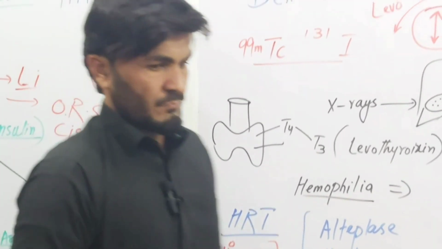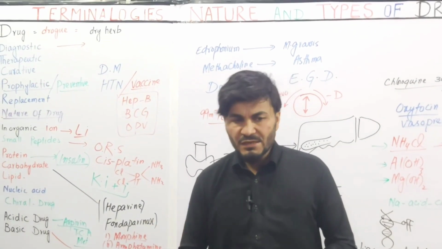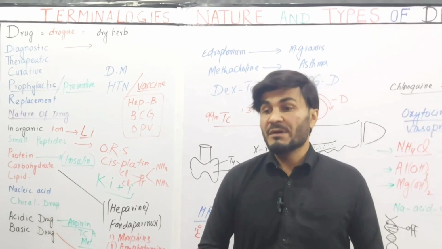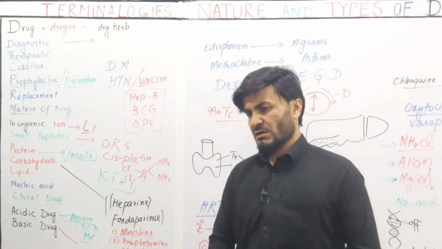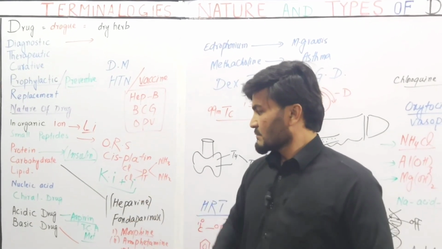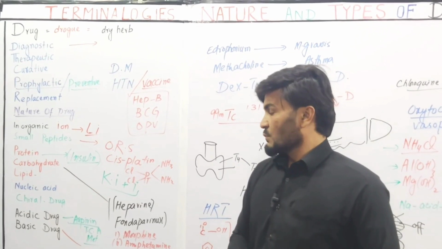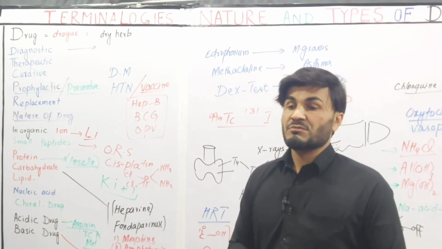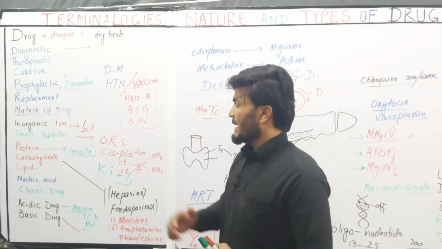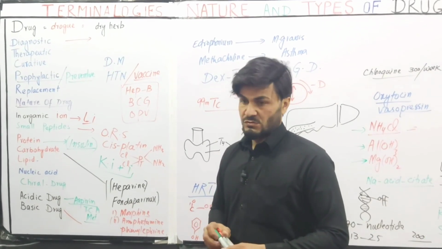These acidic drugs in the acidic pH are unionized and lipid soluble, and basic drugs in the basic pH, like the intestine, are lipid soluble and unionized, which helps in their absorption. So these were all the different terms and the nature of the drug that we have discussed so far.